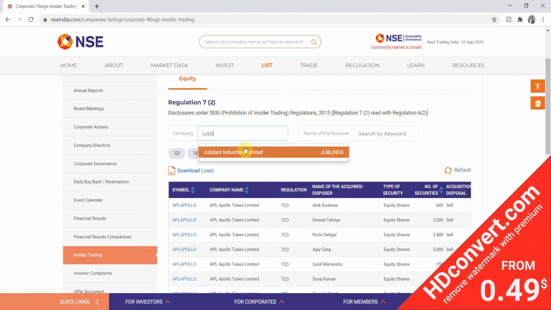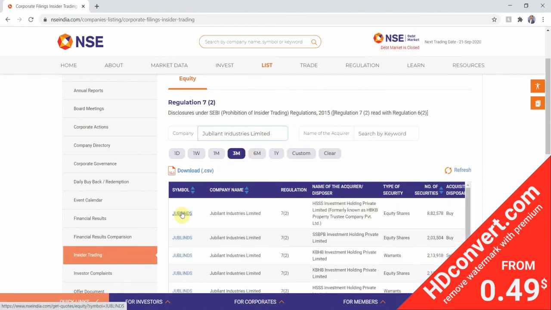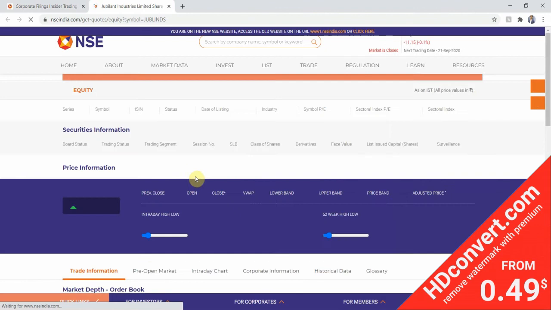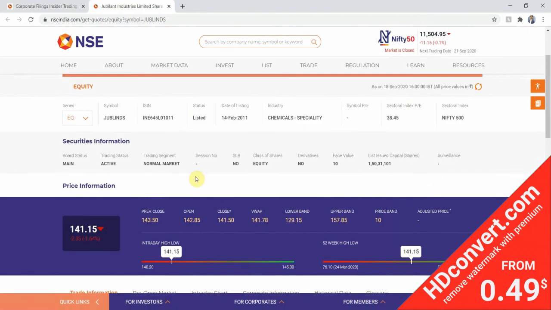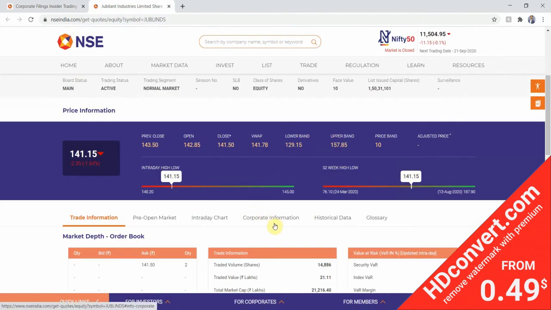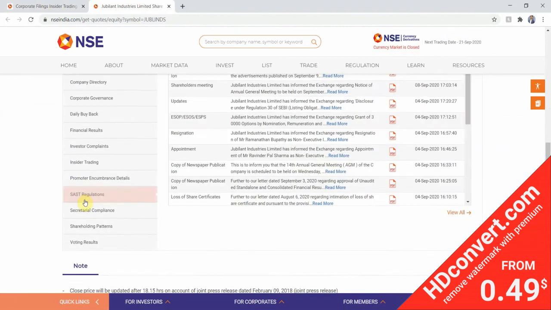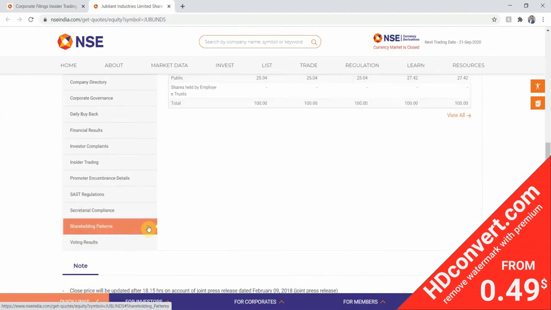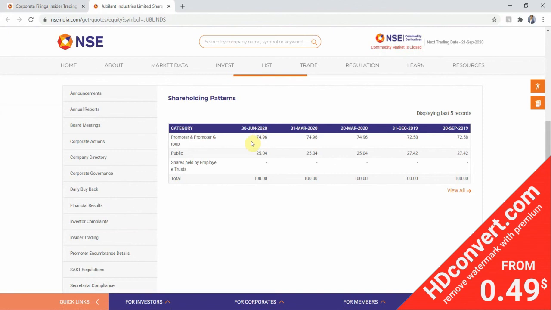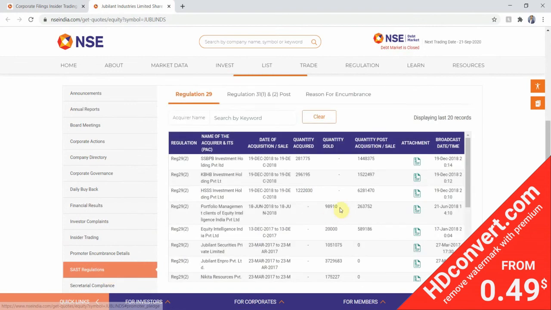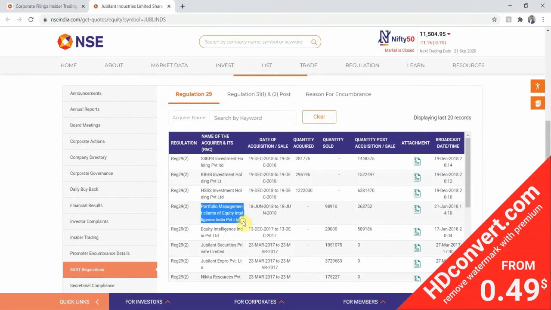Okay, so we can see that the portfolio management clients of Equity Intelligence India Private Limited, the name actually does not matter, but what matters is that they have sold this amount of quantity. Oh no, sorry, it was of 2018. I thought it was of 2020. Okay, so it looks good here also. There has not been any selling in the recent 6 months by any promoter or any institutional investor.